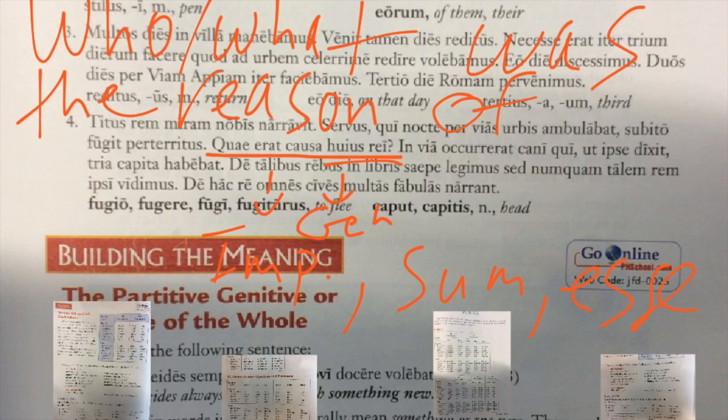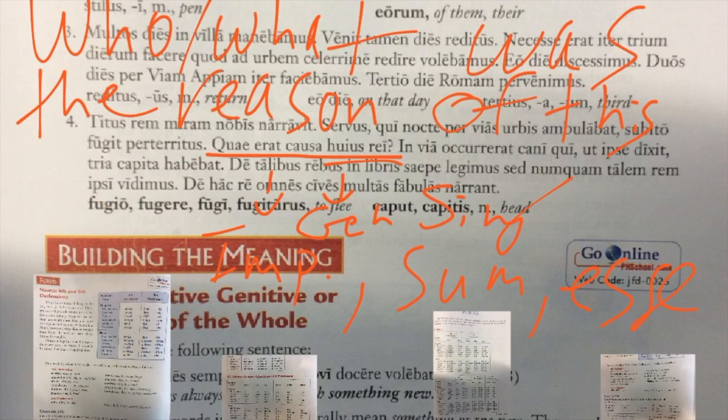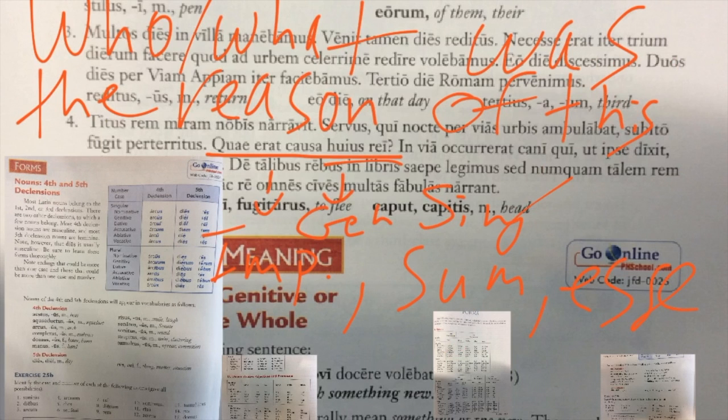demonstrative pronoun or adjective. Who or what was the reason of this. And then rei, rei is a fifth declension noun, and we're supposed to find these. Rei could be either genitive singular or dative singular. Those are the two options there. Since huius is genitive singular, I'm very confident that rei here is also going to be genitive singular. Let's go ahead and clean this up.